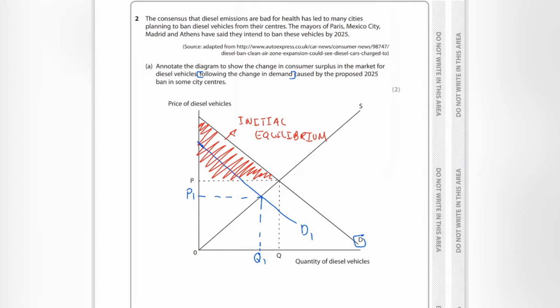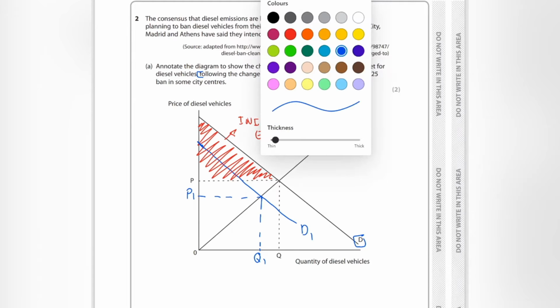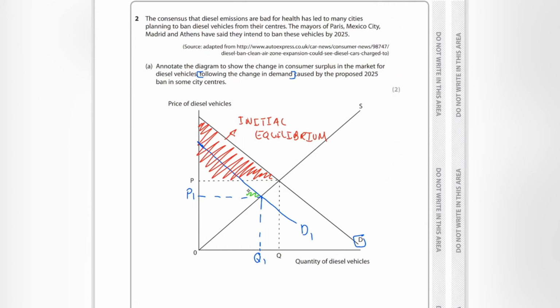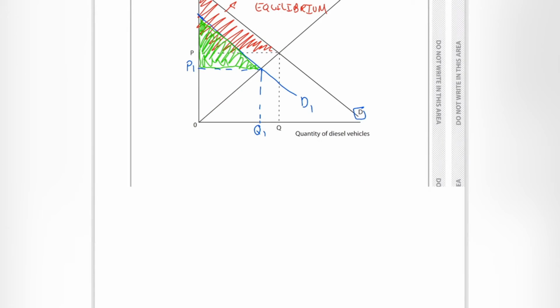Now, the new consumer surplus, I need to change back to that blue color. So if it intersects there, the new consumer surplus, after they introduced the ban on these vehicles, is this. Again, always below the demand curve and above the equilibrium price. So that is the new consumer surplus, and that is the answer to that question.